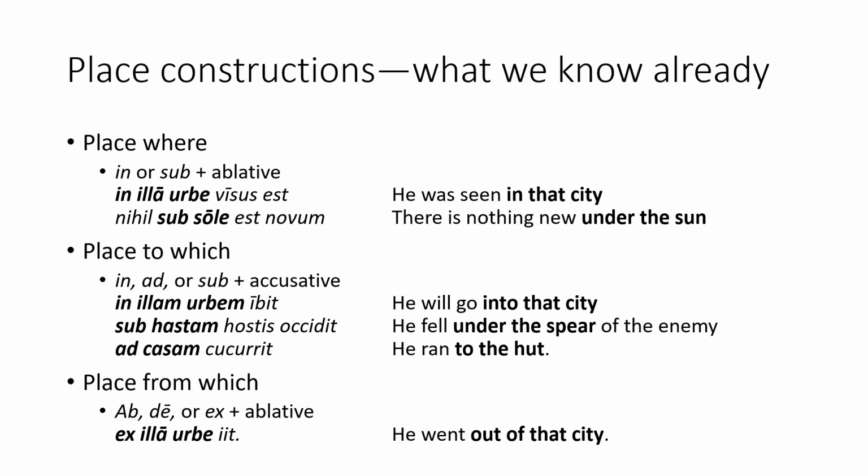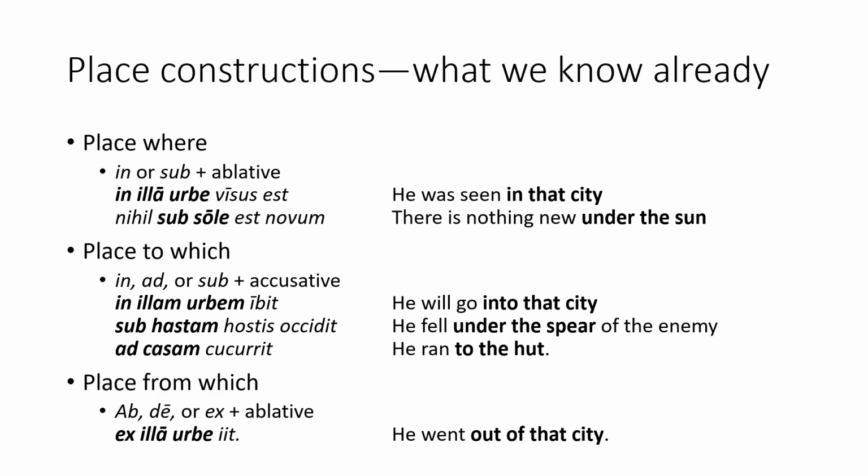In the sentence sub hastam hostis occidit, sub hastam is the accusative of place to which, because it tells us where the subject of the verb is going. It is translated as under the spear, and the whole sentence as he fell under the spear of the enemy. Finally, in the sentence ad casam concurrit, ad casam is the accusative of place to which, because it tells us where the subject of the verb is going. It is translated as to the hut, and the whole sentence as he ran to the hut.